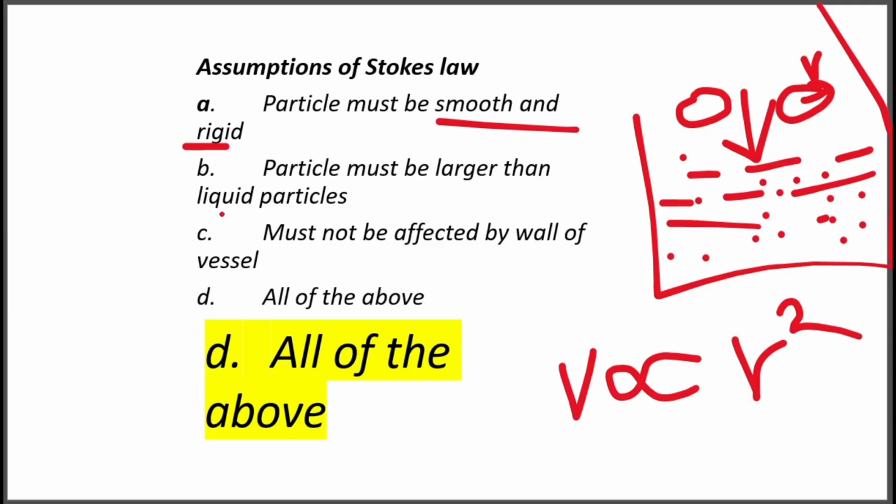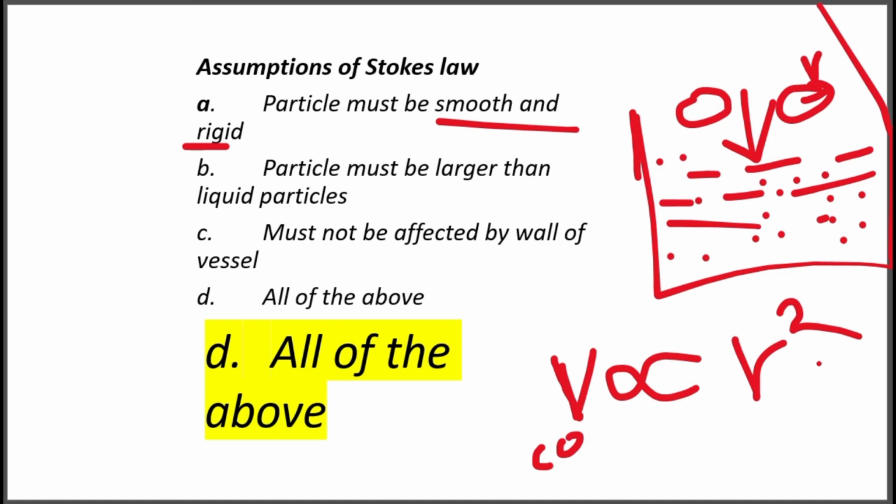Okay. Next assumption is must not be affected by the wall of vessel. Here the wall of vessel will exert some frictional force. If it exerts that force, the velocity of the particle will be affected. Here the terminal velocity is constant, and that constant velocity is directly proportional to r square.